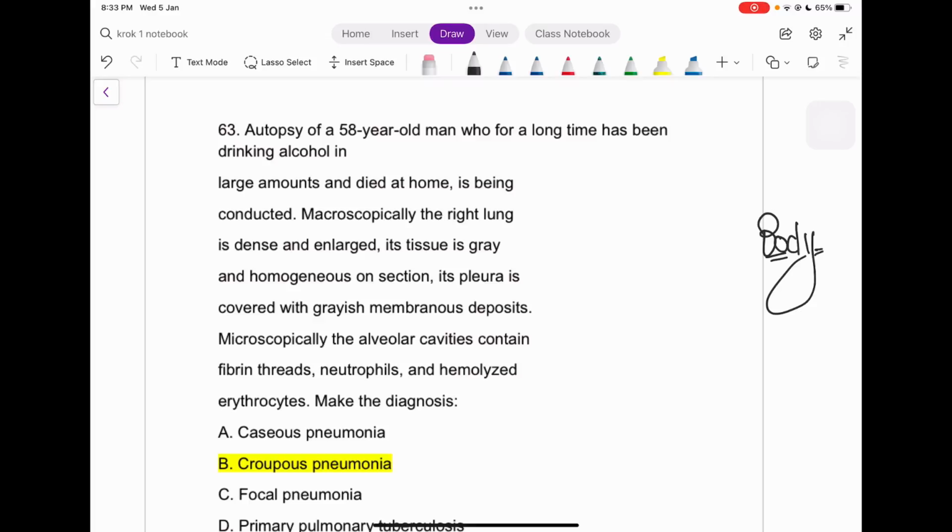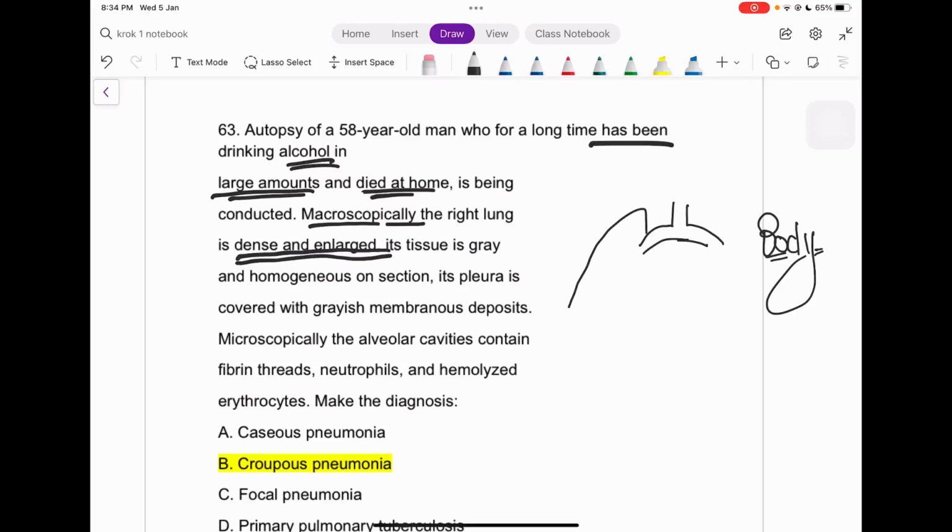The old man who for a long time has been drinking alcohol in large amounts and died at home is being examined. Macroscopically, the right lung is tense and enlarged. Okay, let me just draw it like this. The right lung is dense, let it be, and enlarged. Its tissue is gray and homogeneous on the section. So the gray colored tissue is present, right?